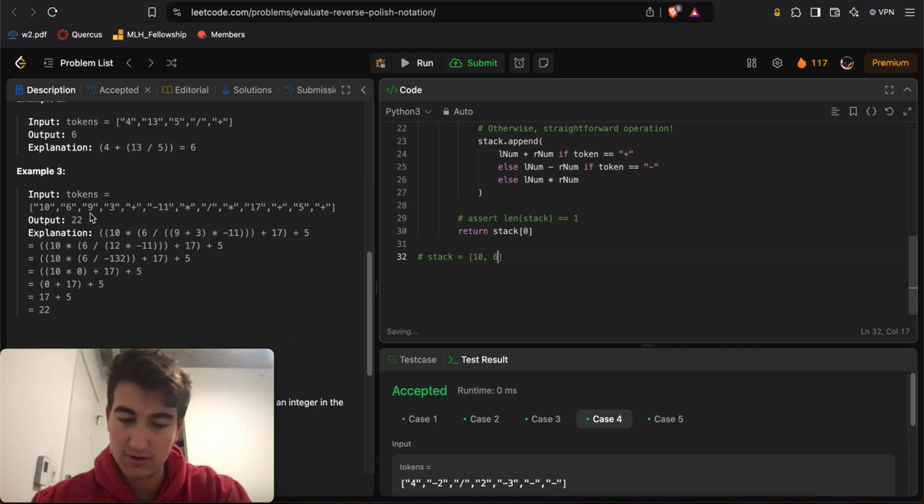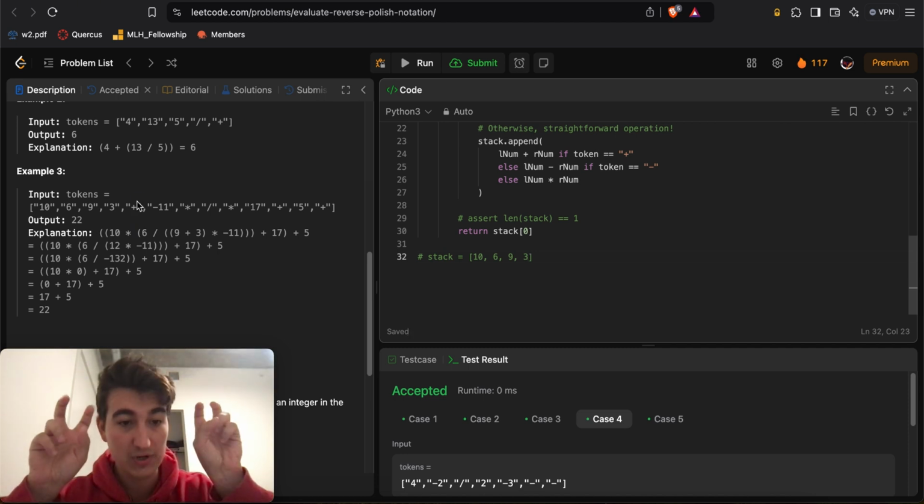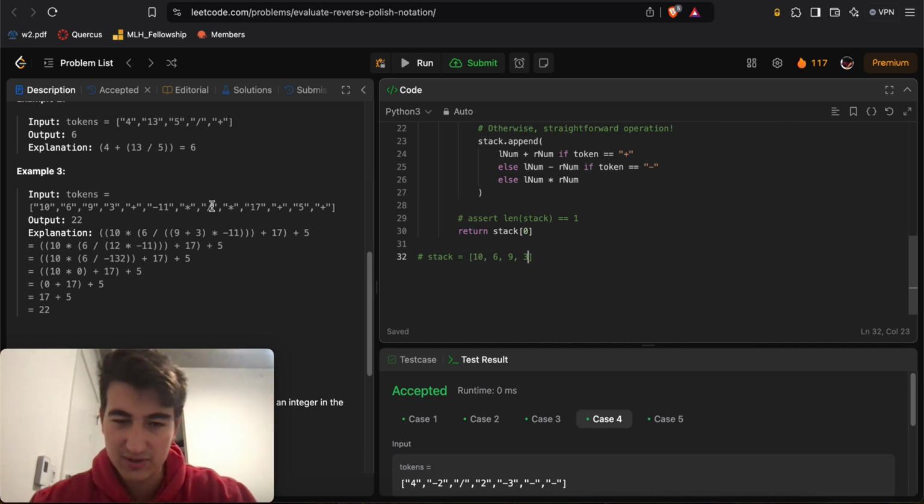Here we see a 9. Okay, let's add 9 to our stack. Okay, here we see a 3. Okay, let's add 3 to our stack. And now we see a plus sign, right? And again, remember, we must apply operations to the 2 most recent numbers inside of our memory log, right? So in this case, it's the 2 numbers at the top of the stack.